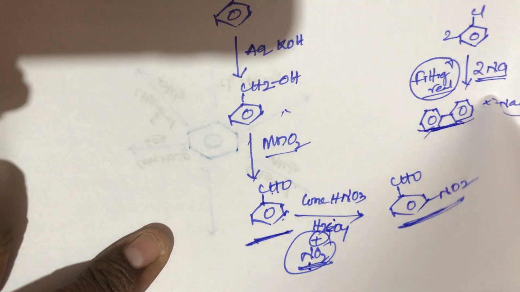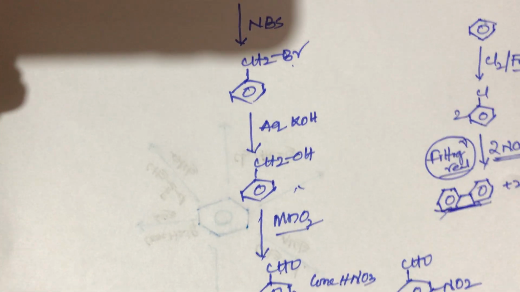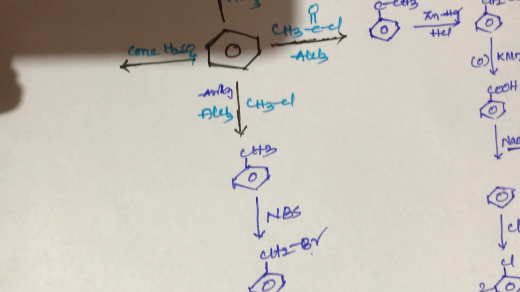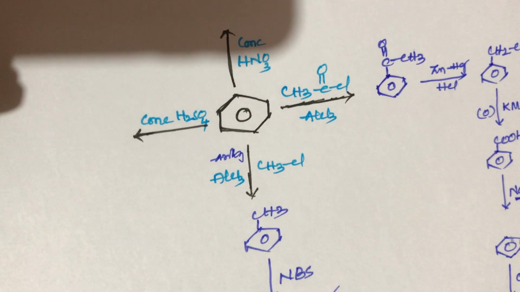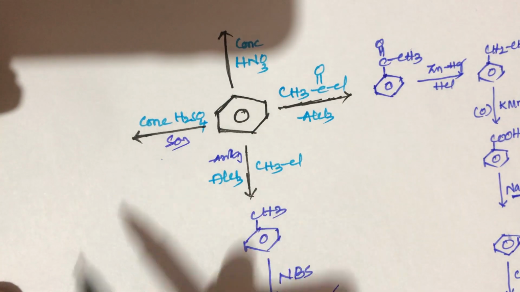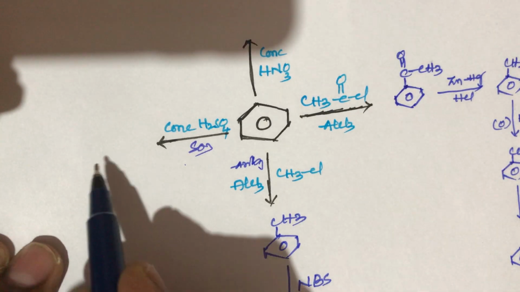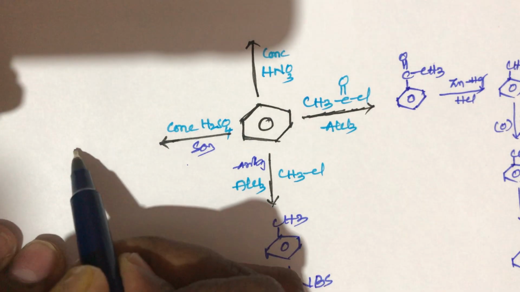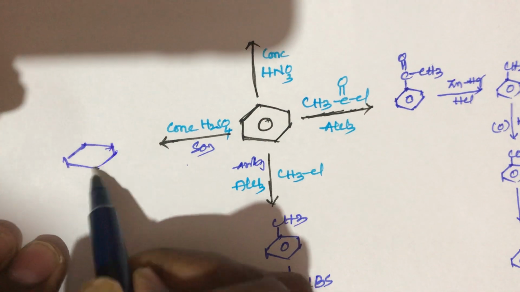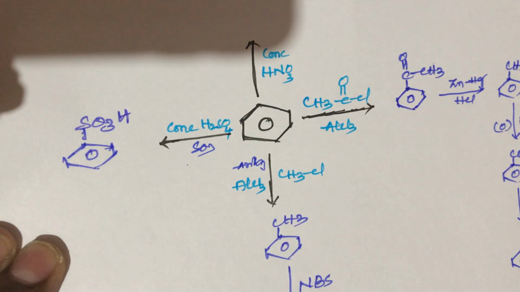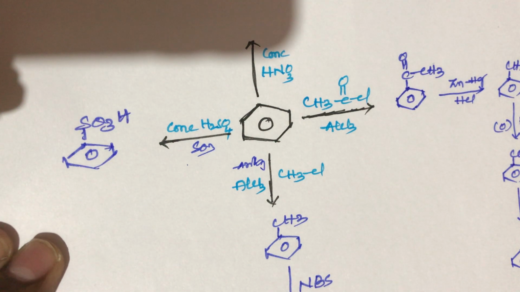This is the simple trick. This is the conversion from benzene to meta nitrobenzaldehyde. Now one more conversion: when benzene reacts with sulfuric acid in the presence of sulfur trioxide, what happens? This is called the sulfonation reaction. The product is benzene sulfonic acid.